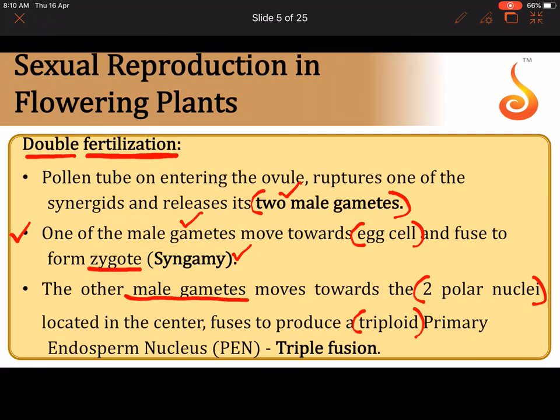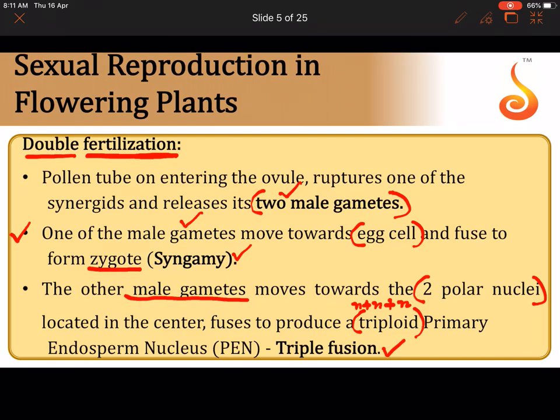Because there are three nuclei involved here. n plus n is the polar nuclei, plus n which is brought from the male gamete. So one male gamete fuses with two polar nuclei to result in the formation of a triploid primary endosperm nucleus, abbreviated as PEN, and this process is referred to as triple fusion.